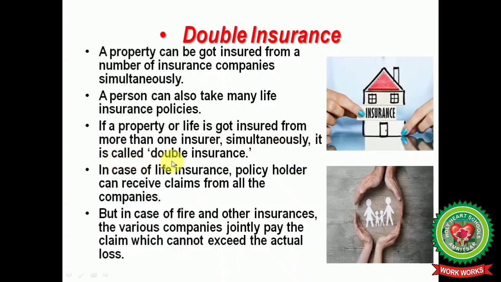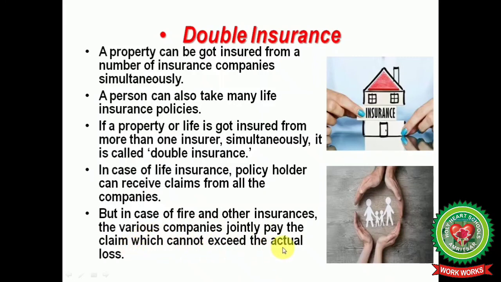In the case of life insurance, the policyholder can receive claims from all the companies, but in the case of fire and other insurances like health and property, the various companies jointly pay the claim, which cannot exceed the actual damage or actual loss.